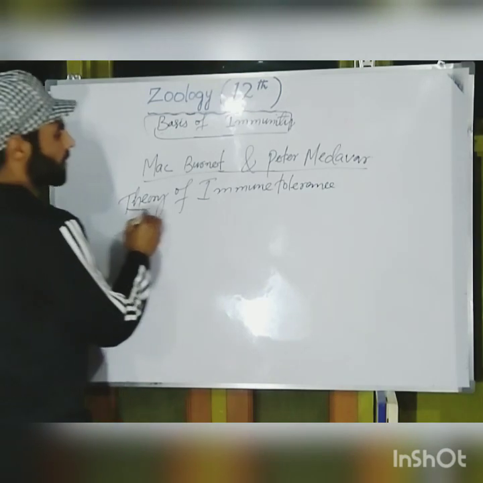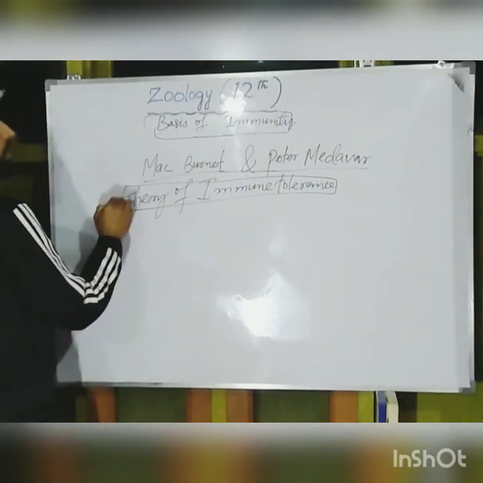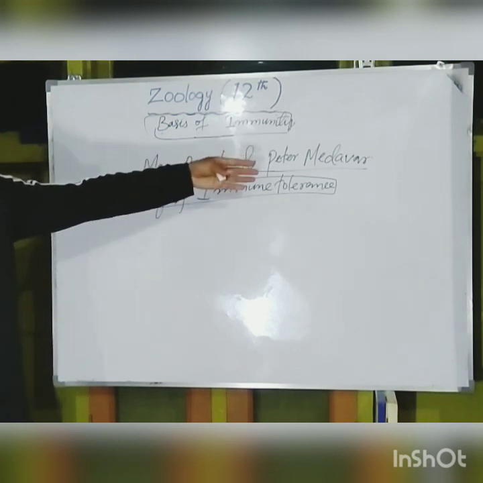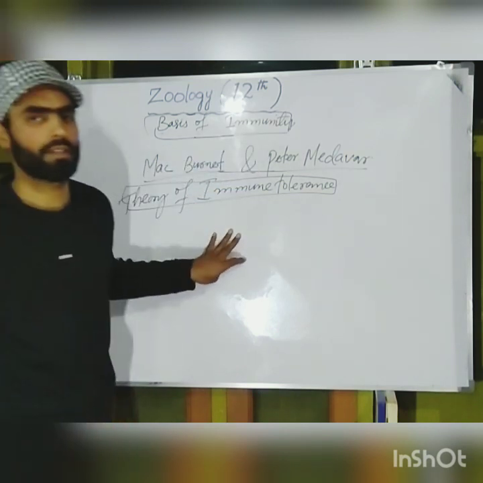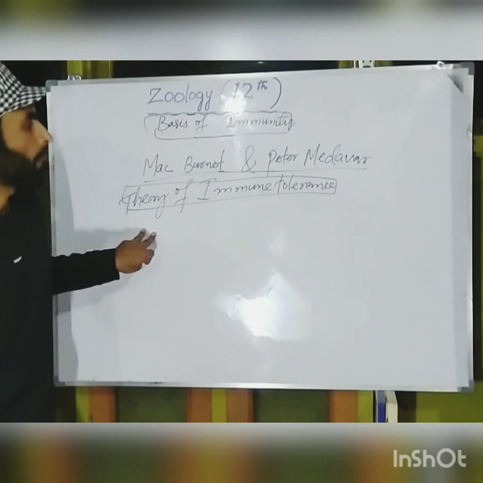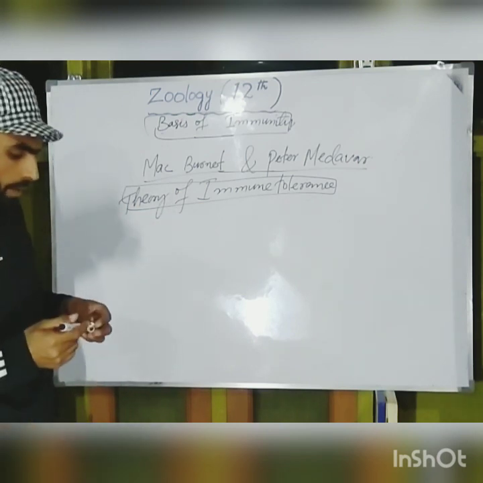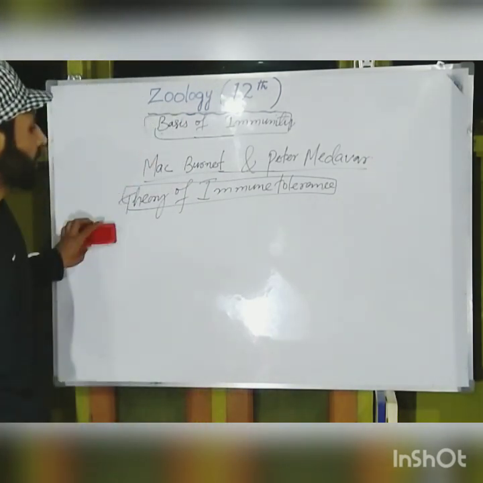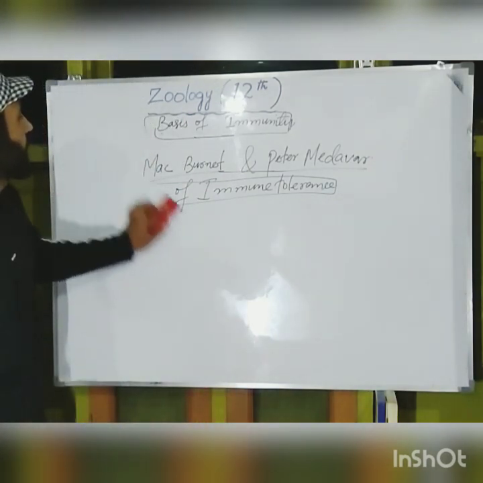For this explanation, they got a Nobel Prize in physiology in 1960.